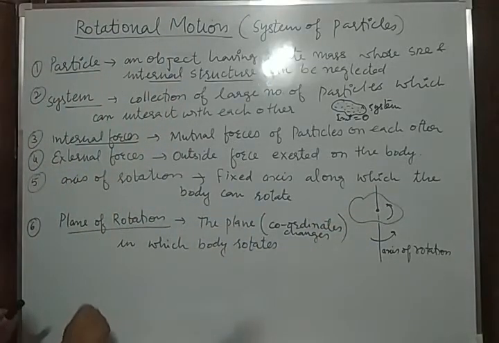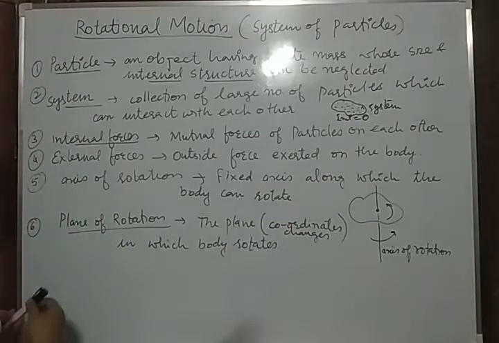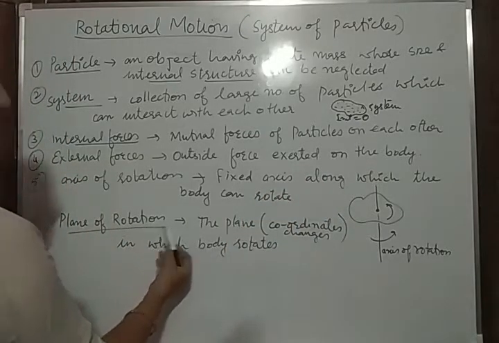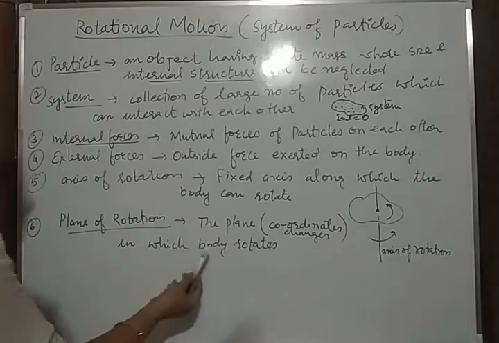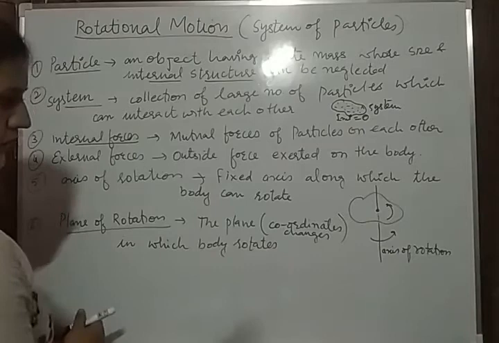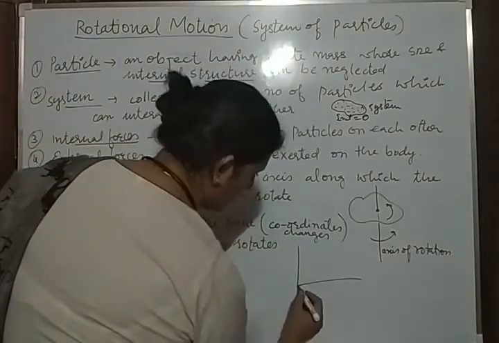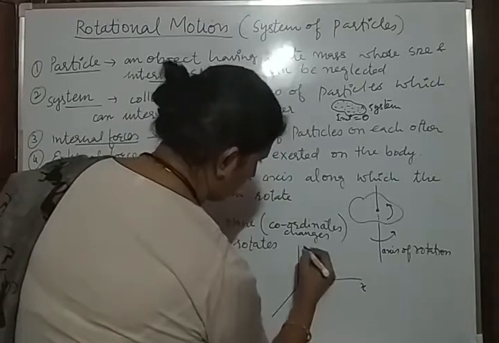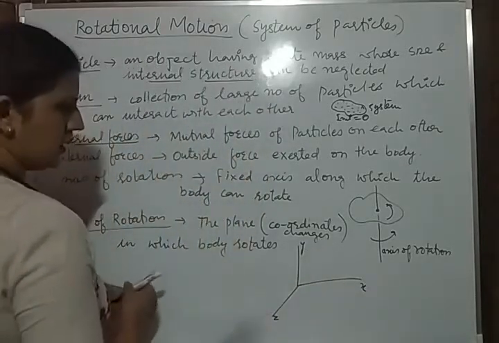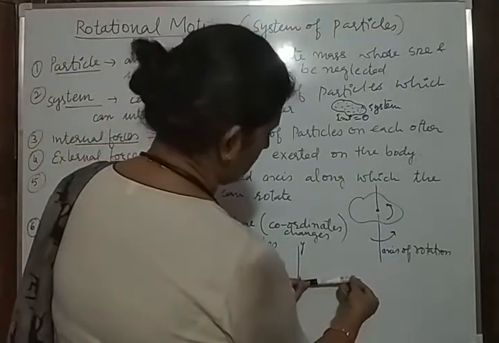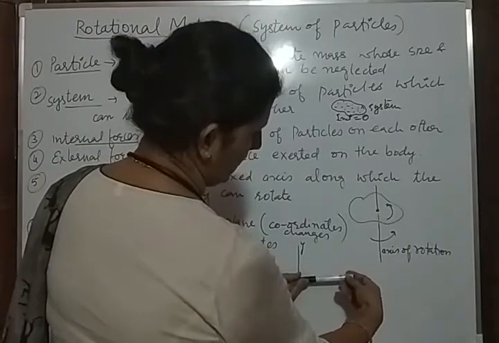Then the plane of rotation. The plane of rotation and the axis of rotation are two different things. The plane of rotation means the plane or the coordinate axes in which the body rotates. How can you differentiate this? Suppose this is the combination of three axes, x, y and z, and I tell you that this body is rotating like this.